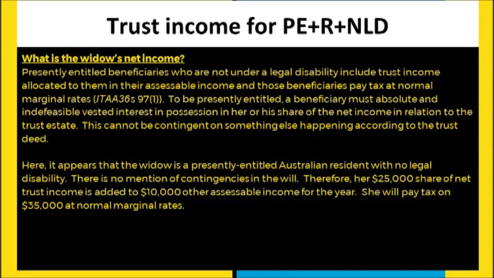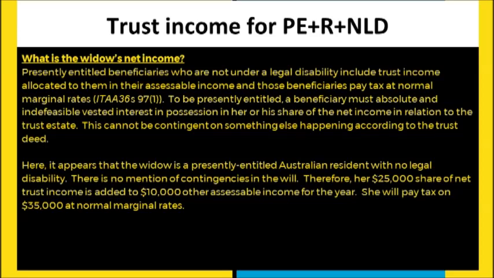With the third beneficiary, the daughter, she is not what's called presently entitled. That is, she's prevented from making demands. She can't immediately demand a distribution of this income, and she's prevented through the actual instrument itself, the trust deed or the will.